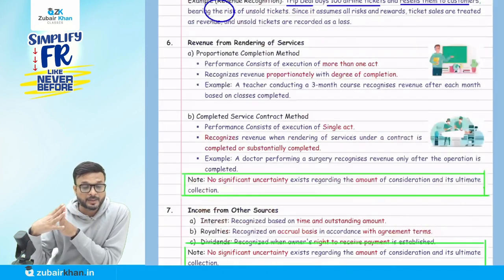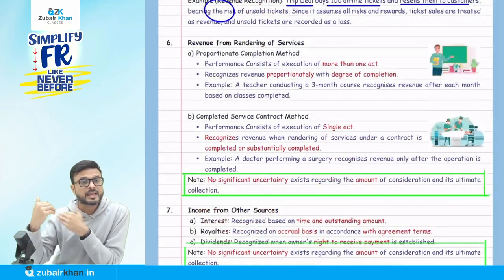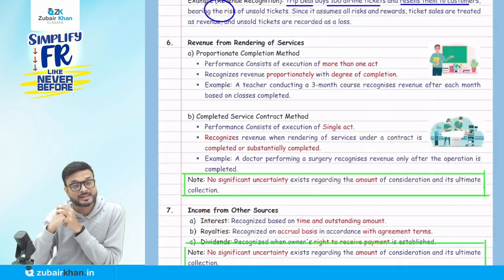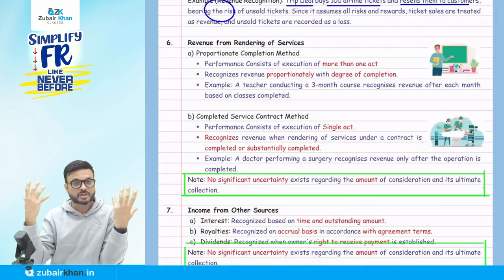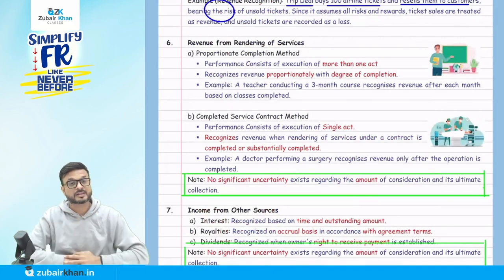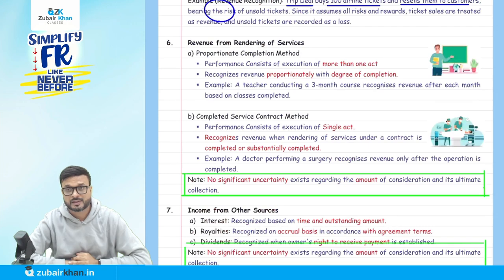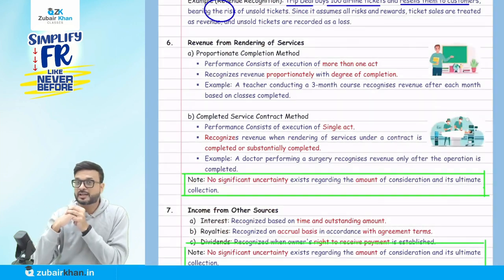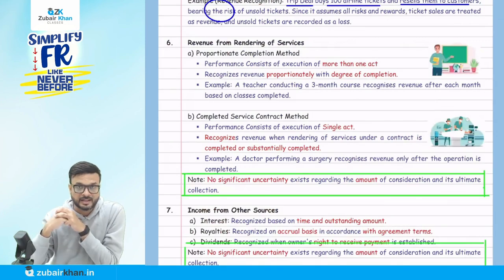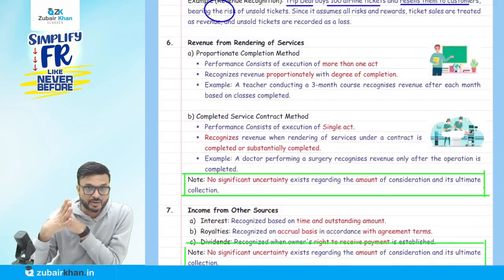Because it might happen that we are selling goods here, but at the same time, we may be providing services. So when we are providing services, like when you become a chartered accountant, you are going to provide your services. Like in the example, I'm doing teaching, I'm providing services. Like a profession, like a doctor, they are providing services. So how, in case of a service, are we going to recognize the revenue?